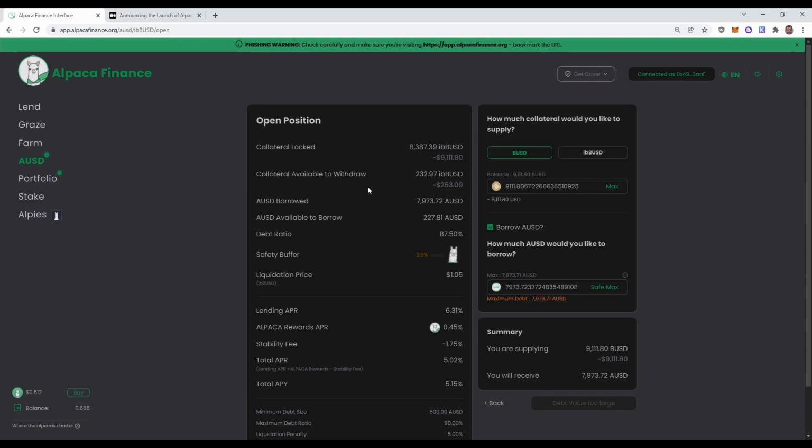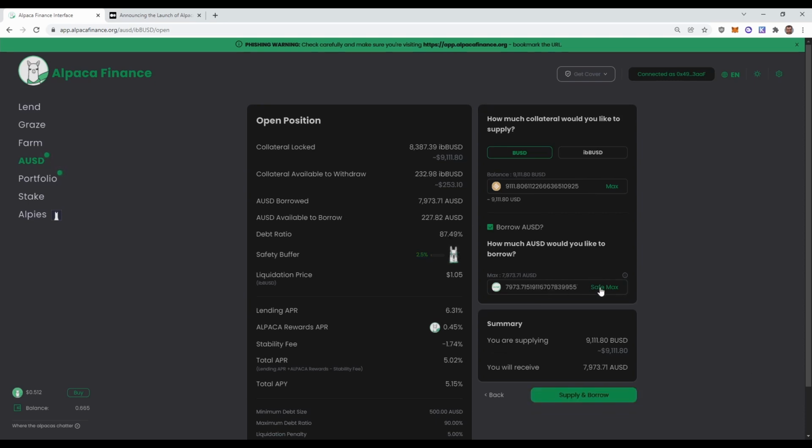The next thing that is making sure that you're moving farther away from liquidation is that IB/BUSD rises in value. And this is always the case. Every block, the price of IB/BUSD gets a little bit higher. So yeah, this is a very robust system that protects you from getting liquidated. And therefore you can click Save Max to borrow any amount that you want. I would deem it very safe.